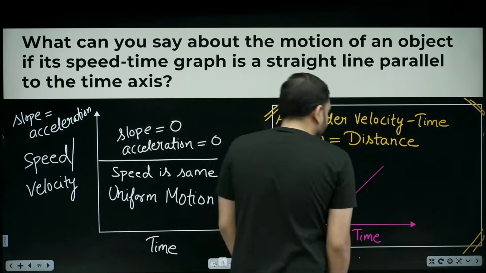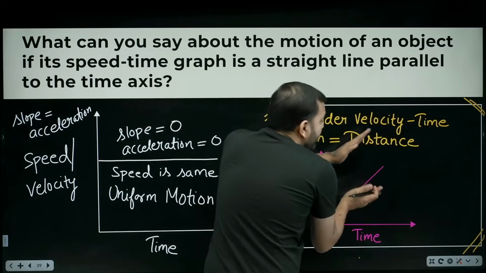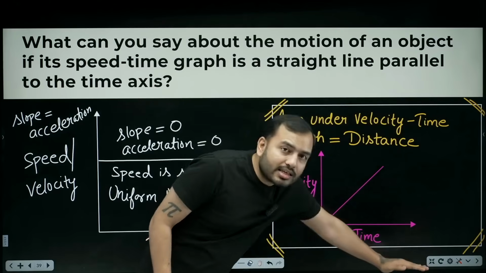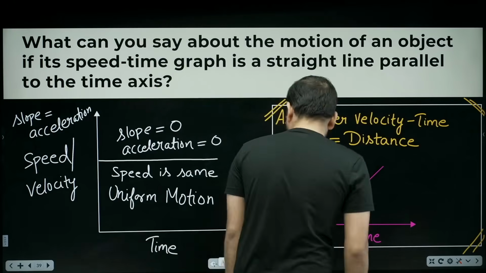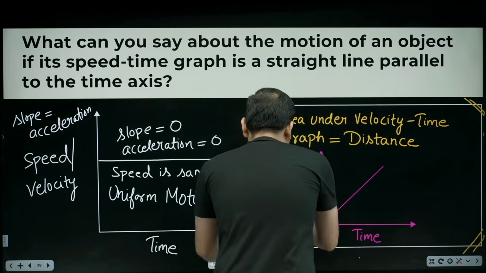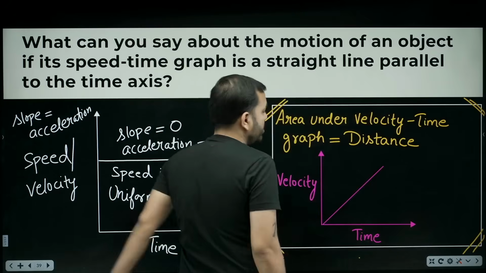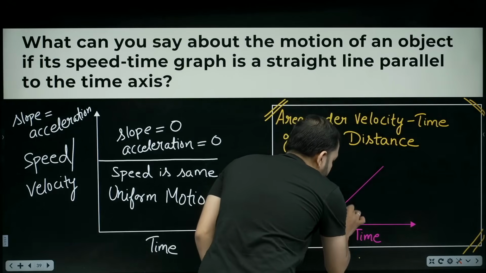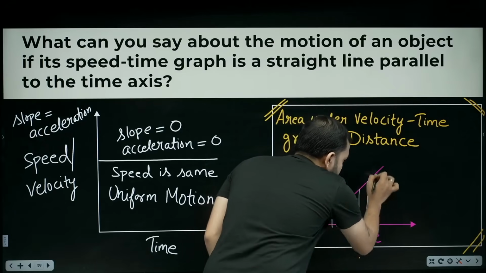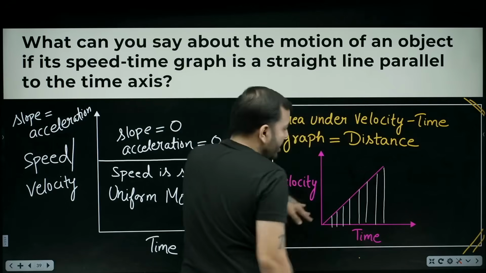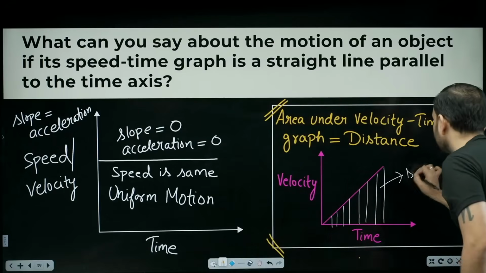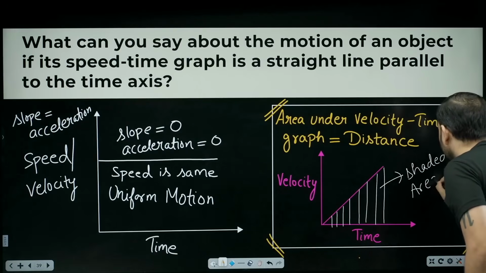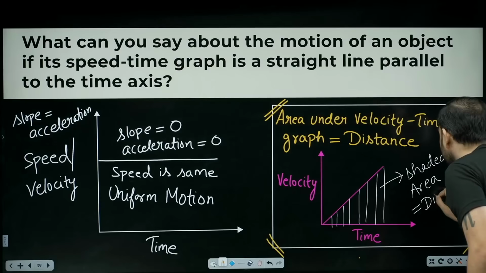This is a velocity time graph. Area under means whatever area lies beneath this graph, below it, along with the time axis. How will you calculate the area? Whatever area is inside here, you calculate it like this triangle that will form. Look at this shaded portion, this area. When you calculate it, what will it give you? It will give you distance.